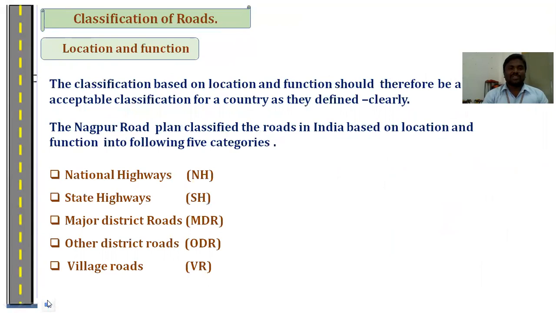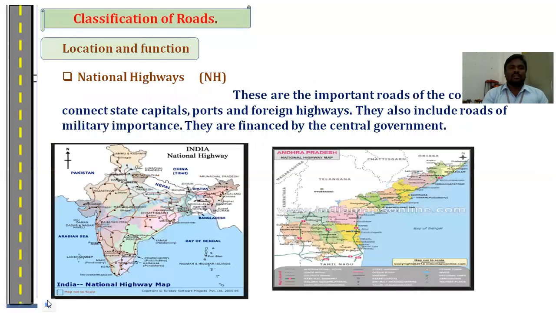Depending upon the function served by the roads, they are classified as national highways, state highways, major district roads, other district roads, and village roads. The first one is the national highways. These are important roads for the country which connect the state capitals and foreign highways. They also include roads of military importance. These are financed by the central government. The images show some of the national highways of India and Andhra Pradesh.